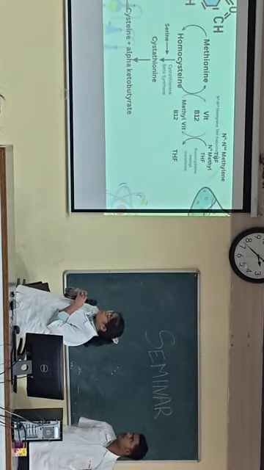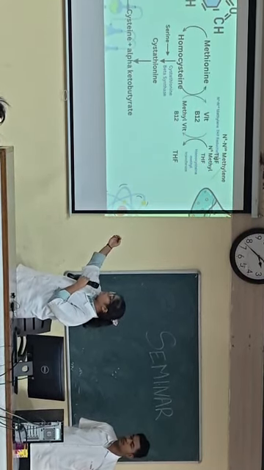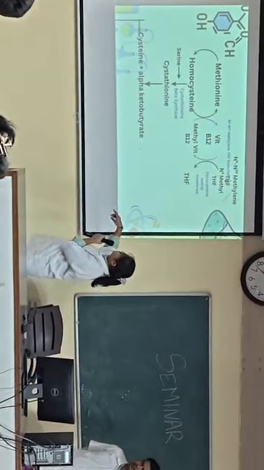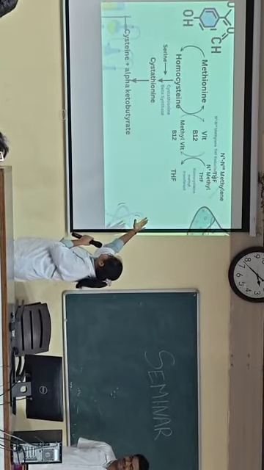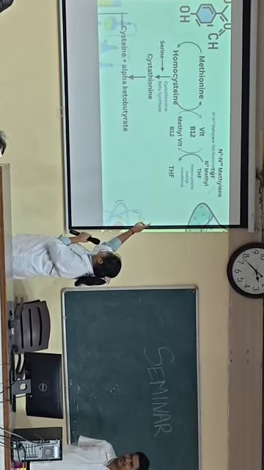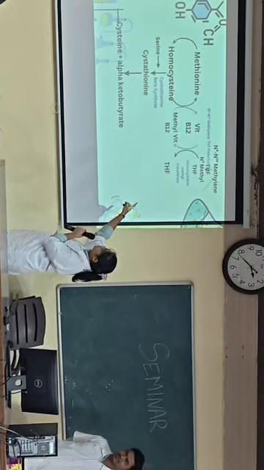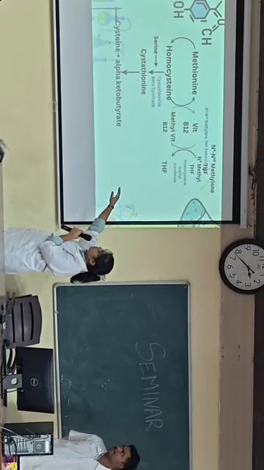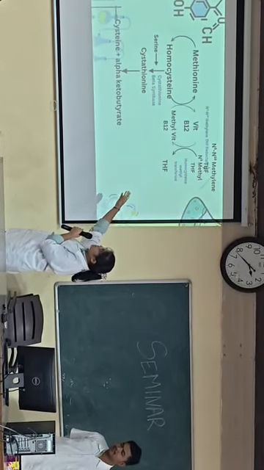Here we can see the pathway of conversion of methionine to homocysteine, homocysteine to cystathionine, and cystathionine to cysteine and alpha-ketobutyrate. As we discussed earlier, deficiency of the enzyme N5,N10 methylene THF reductase will impair the conversion of N5,N10 methylene THF to N5 methyl THF, which will impair the vitamin B12 conversions and will impair the homocysteine conversion to methionine. So indirectly it is leading to accumulation of homocysteine in the blood. Similarly, deficiency of vitamin B12 will cause the same.